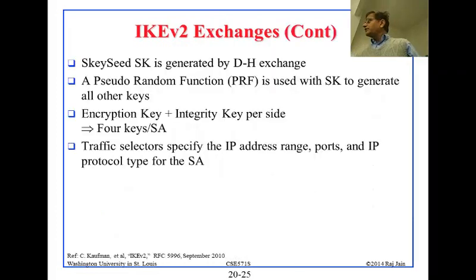IKE version 2, I have put the reference here. There are several things which are not very clear in the book. So this reference, RFC 5996, which is September 2010, is the latest version of the RFC for IKE, and it's more clear actually. Of course, it is 130 pages long, so it can be more detailed. But if you ever run into a question as to how this is done, or what a traffic selector is, the book doesn't talk about many of these things. So much of this information comes from that RFC.